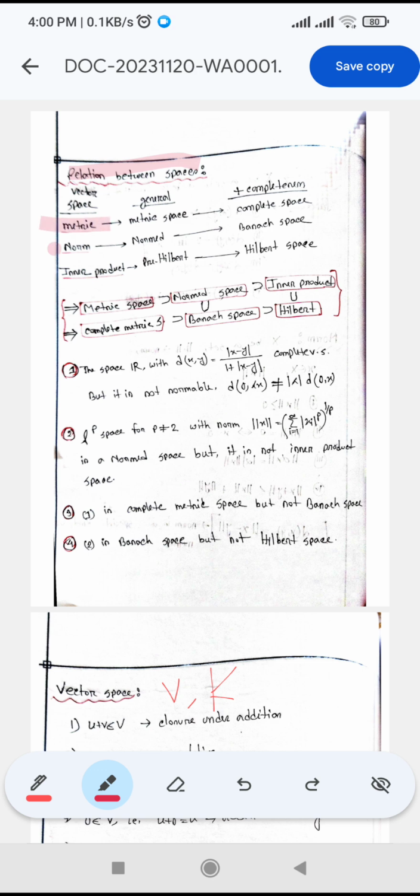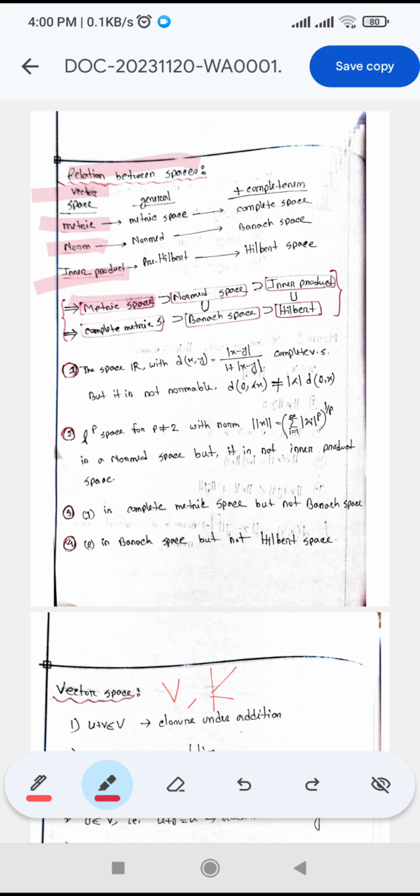They are metric space, normed space, and inner product space. To understand the relationship between them, first we have to know what is vector space, what is metric, norm, and inner product. First, let me show you the relationship between them.